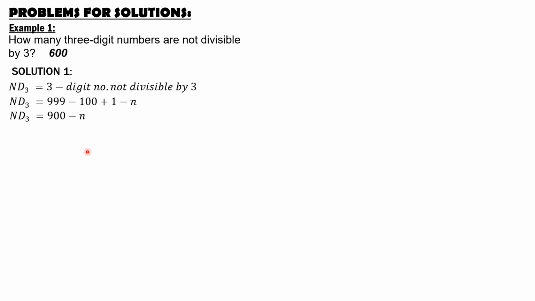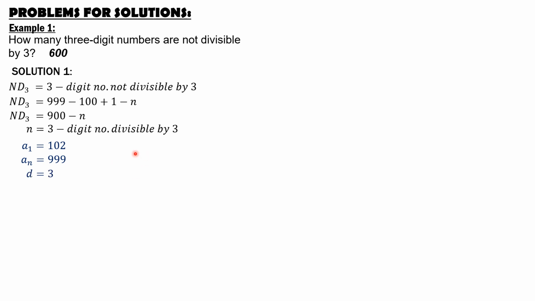So we begin with the last term, which is 999, divisible by 3. The first term should be 102, and the common difference should be 3. So n is the number of 3-digit numbers divisible by 3. The first term is 102, because 102 is divisible by 3. The last term is 999, which is divisible by 3. The common difference d is 3.